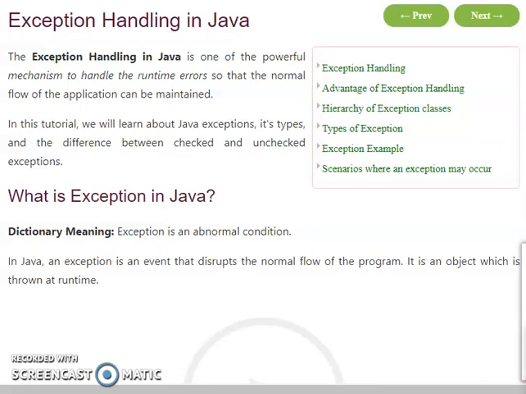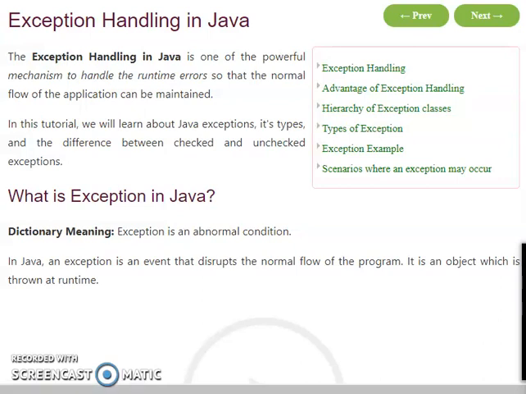Hi girls, in this video I'm going to explain the concept of exception handling in Java. An exception is an event that may cause abnormal termination of the program during its execution. Exception handling in Java is one of the powerful mechanisms to handle runtime errors so that the normal flow of the application can be maintained.